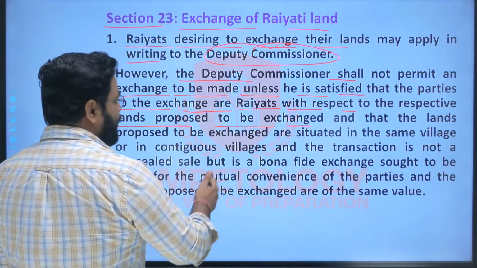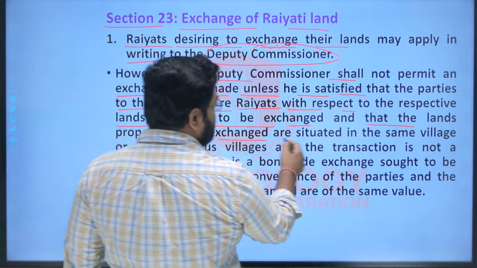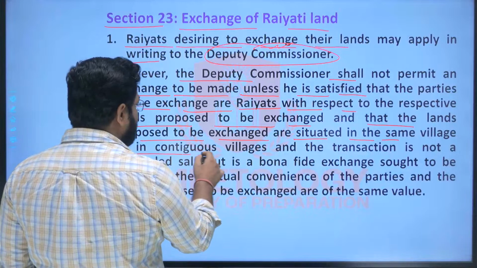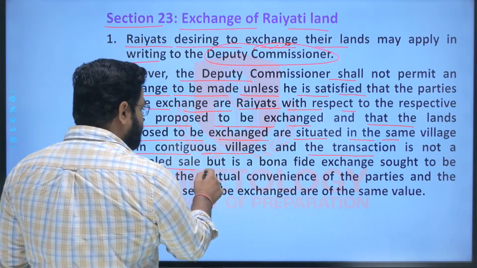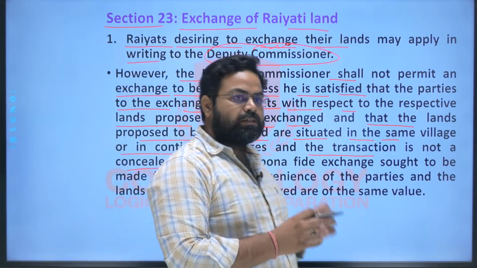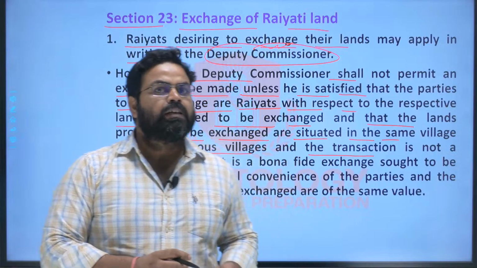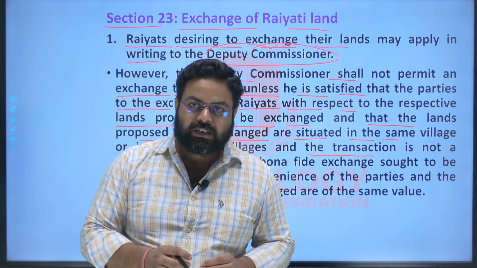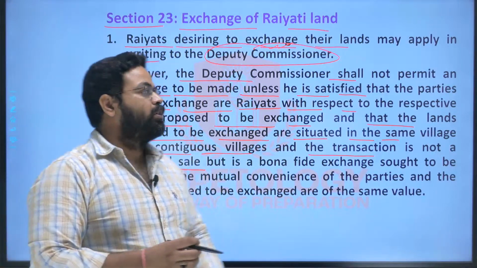And next is that the lands proposed to be exchanged are situated in the same village or in the contiguous villages, and the transaction is not a concealed sale. So these things should also be verified and adjudicated by the DC, that the lands are situated in the same village, as well as it can be situated in the contiguous village.